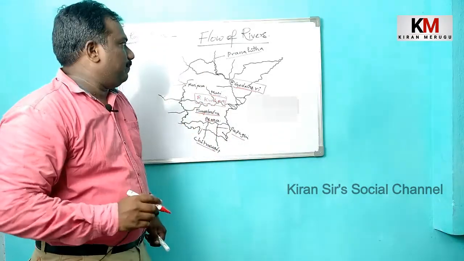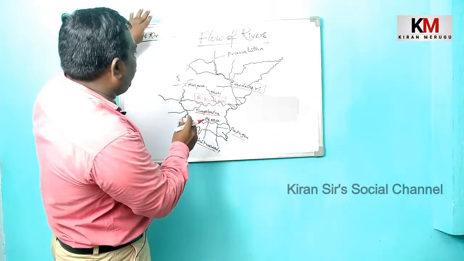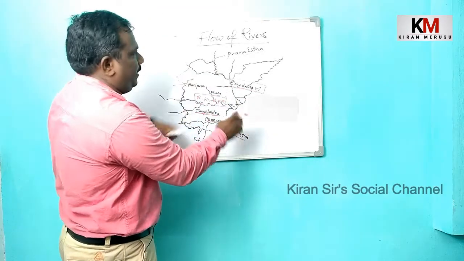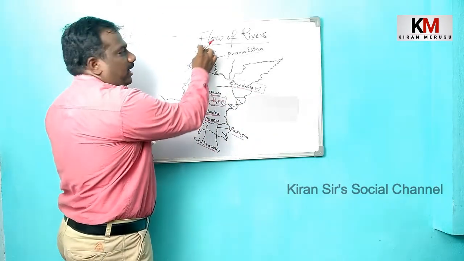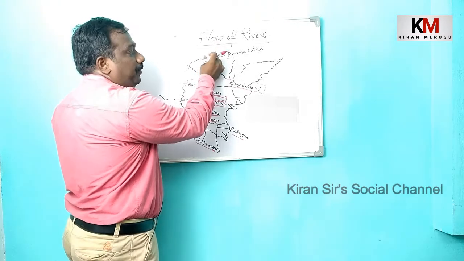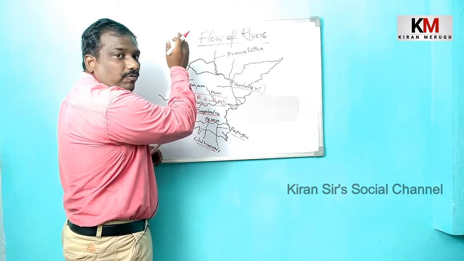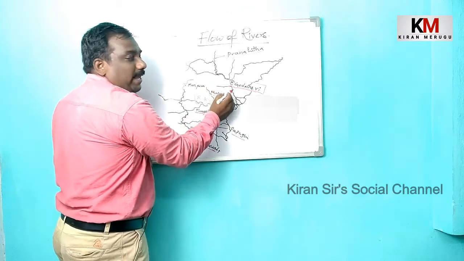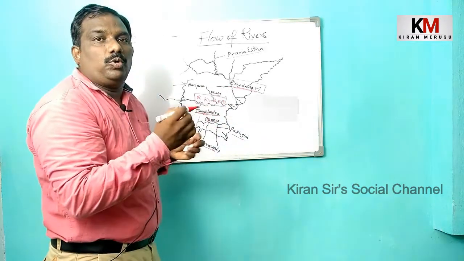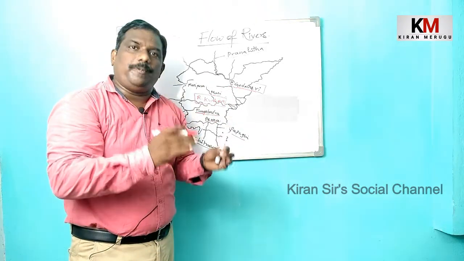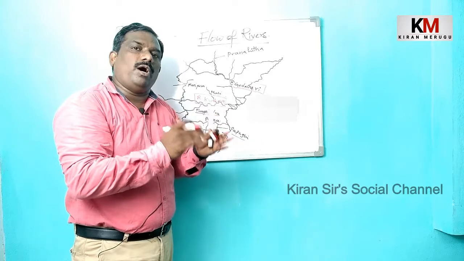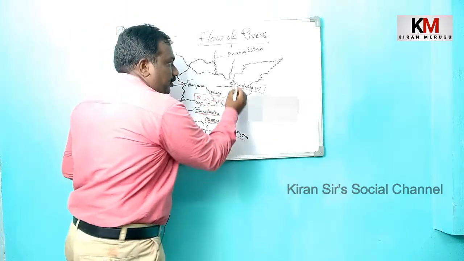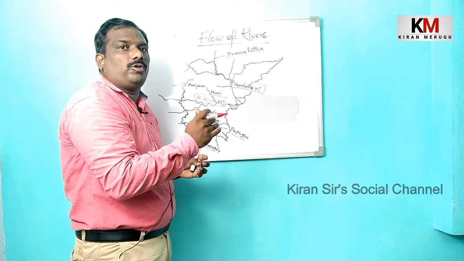Remember, children, while these rivers flow from the height area to the low-lying area, these rivers, riverlets and tributaries flow very fast. But when it reaches the plain, the river loses its speed and flows very slowly.